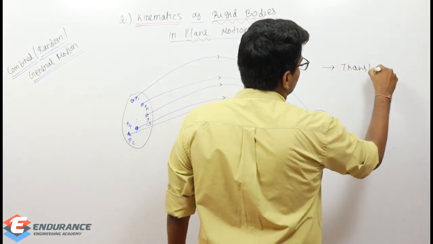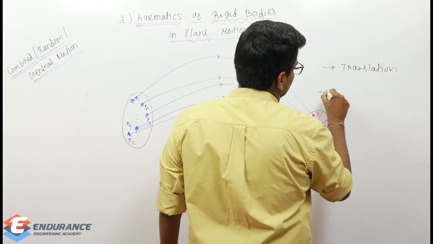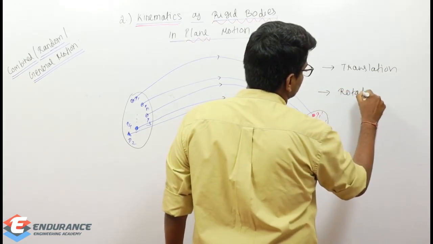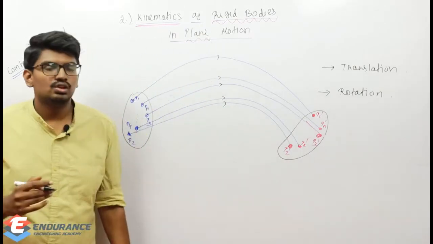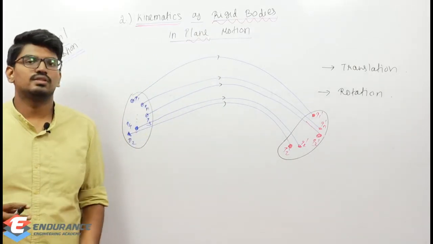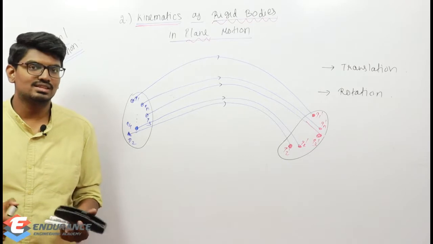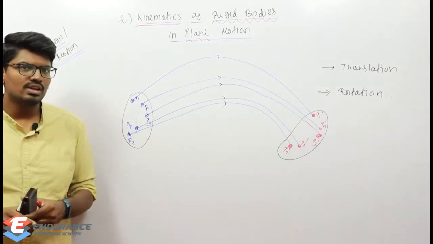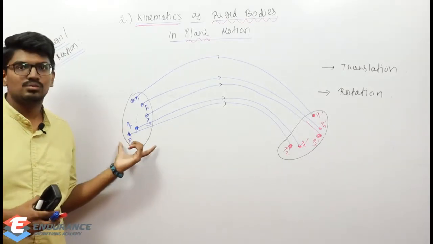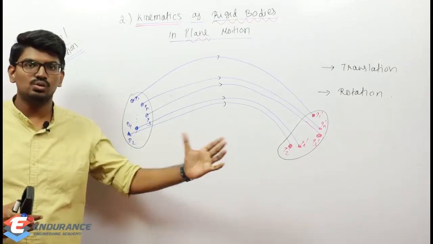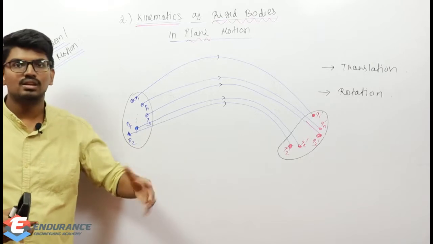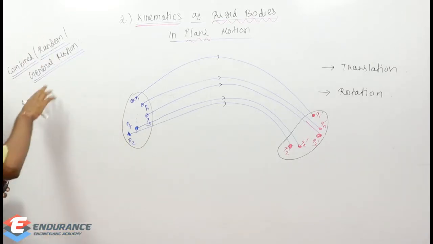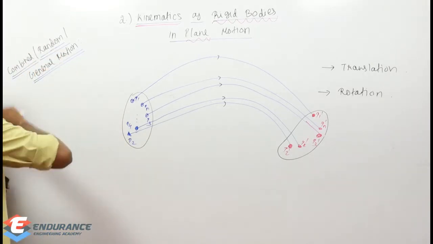Translation and also rotation. Now these are the two basic motions of a rigid body. Okay, one is translation, another one is rotation. Now if I want to consider a general motion, this is the general motion which includes translation also, it includes rotation also, it is combined. Okay, so that is something called a general motion or random motion or combined motion.